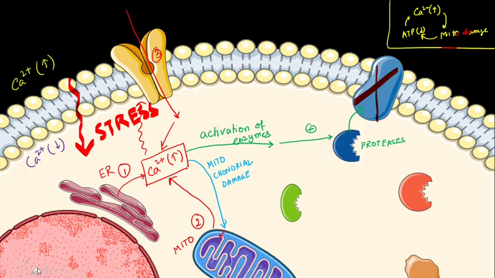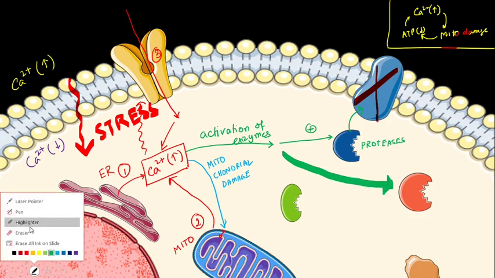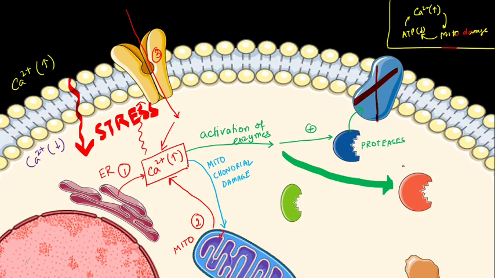It also activates phospholipases. These phospholipases cleave the lipid bilayer of the cell membrane, so it damages the lipid bilayer. The damage to the protein and the lipid bilayer of the cell membrane causes disruption of the cell membrane, so that causes membrane rupture.